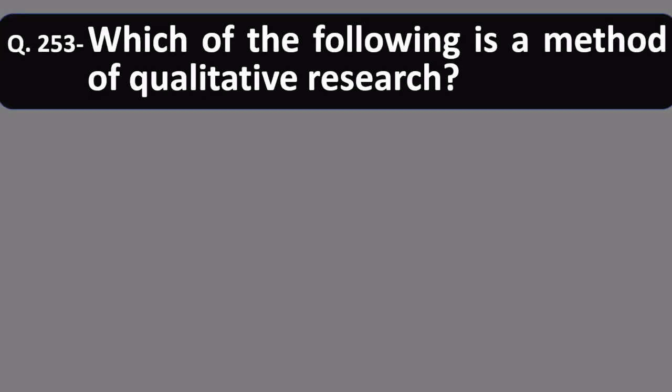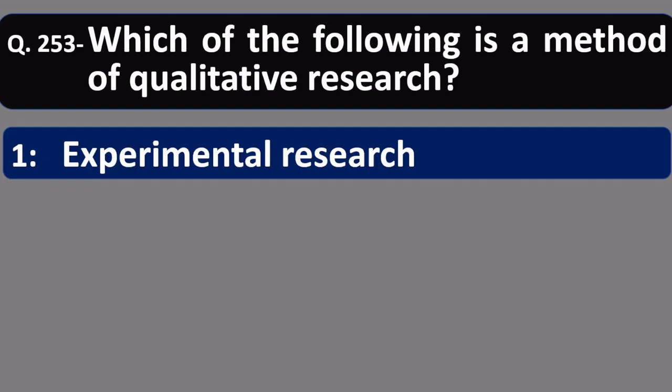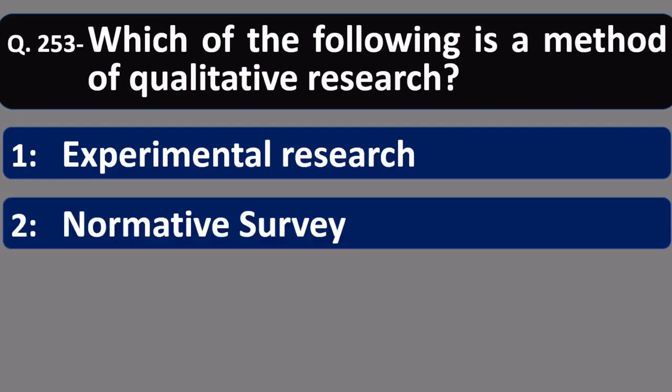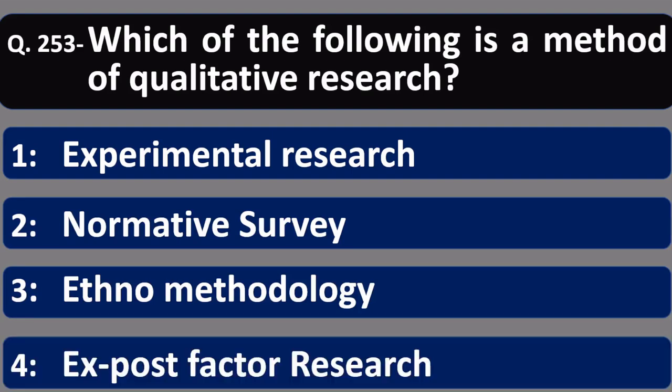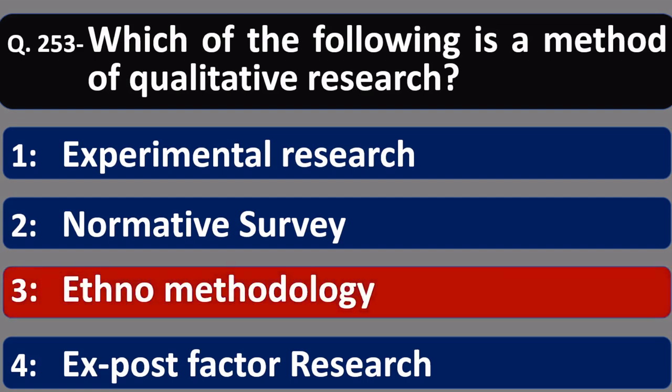Question 253. Which of the following is a method of qualitative research? Let us see the options. Number 1, experimental research. Number 2, normative survey. Number 3, ethnomethodology. Number 4, ex post facto research. The correct answer is ethnomethodology, which is a qualitative kind of research.